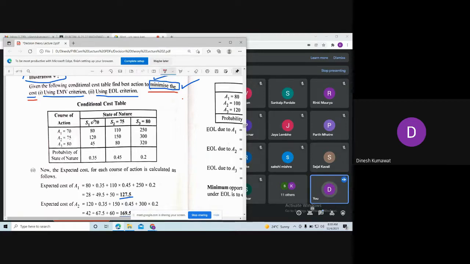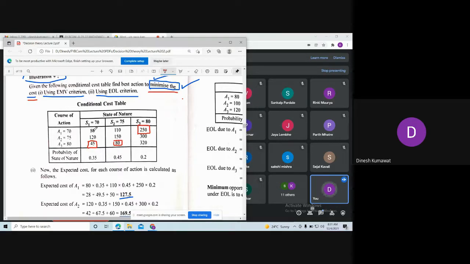So tell me which one is the minimum value for S1? Sir, 45. So mark it over here. What about S2? 80. And what about S3? 250. Then what is our next step in the regret table? सर सब्ट्रैक्ट करके लिखना है इसको. ओके, तो अब हम क्या करेंगे, हर वैल्यू में से ये 45 सब्ट्रैक्ट कर देंगे फॉर ईच कॉलम.